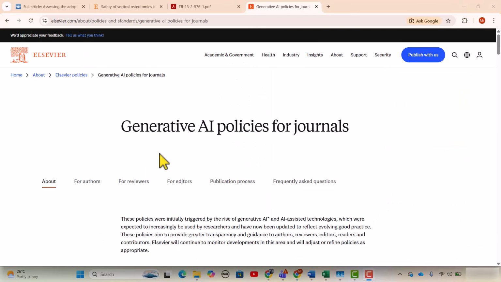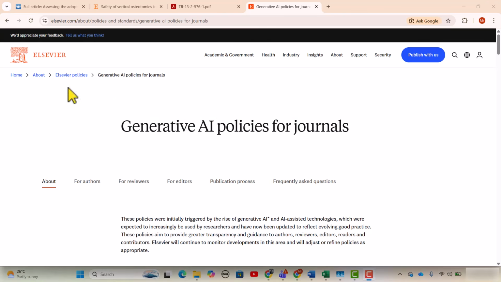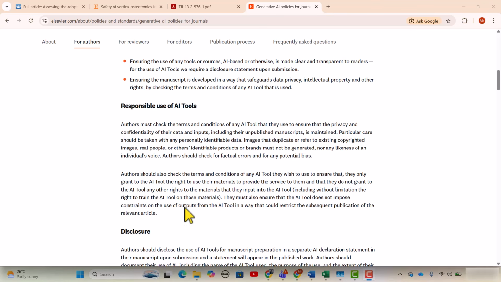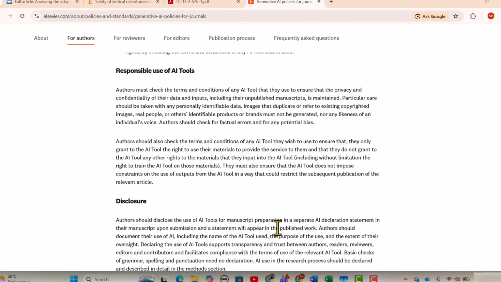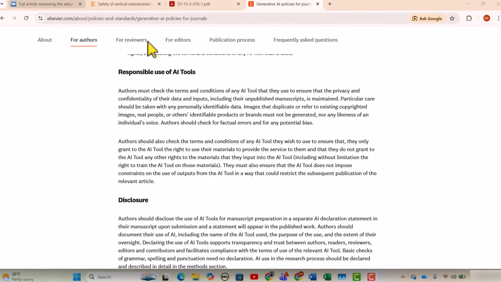Next is the AI declaration feature. On this page, you can see the guidelines from Elsevier. If you scroll down, here is the disclosure that authors should disclose the use of AI tools for manuscript preparation in a separate AI declaration statement in their manuscript upon submission, and a statement will appear in the published work. Here you can see the examples.